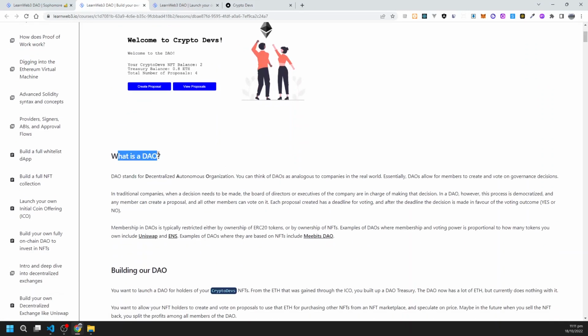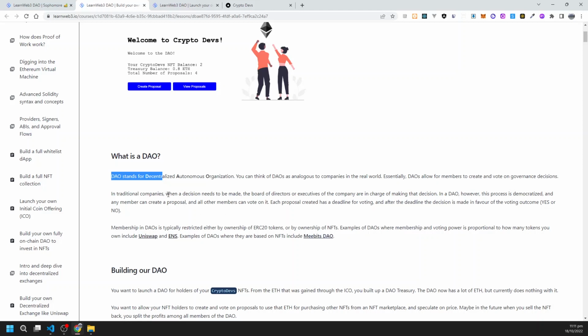So what is a DAO? DAO stands for Decentralized Autonomous Organization. You can think of DAOs as analogous to companies in the real world. Essentially, DAOs allow members to create and vote on governance decisions.